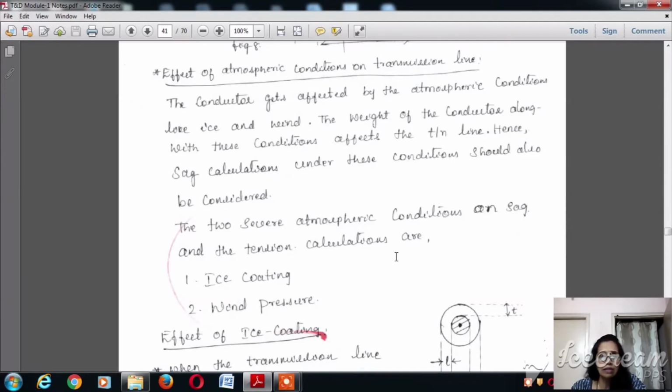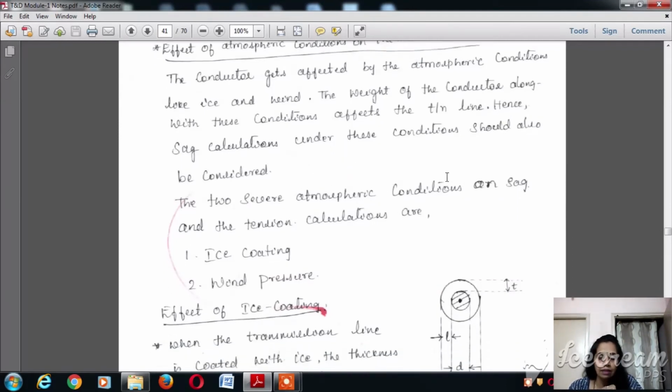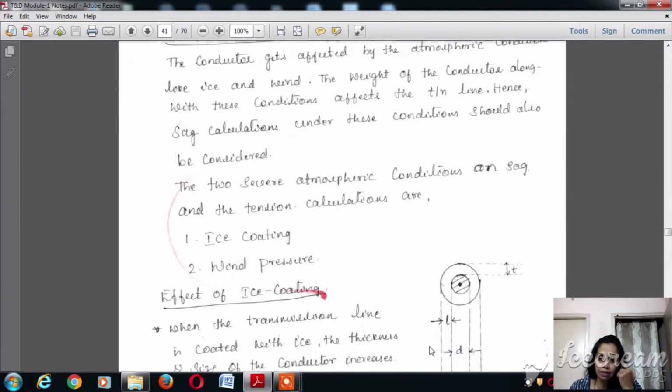So the conductor gets affected by two atmospheric conditions, ice and wind. The weight of the conductor increases when it gets coated with ice, and once the weight increases, the sag also increases. Here we can calculate the effect of the ice coating on the bare conductor.